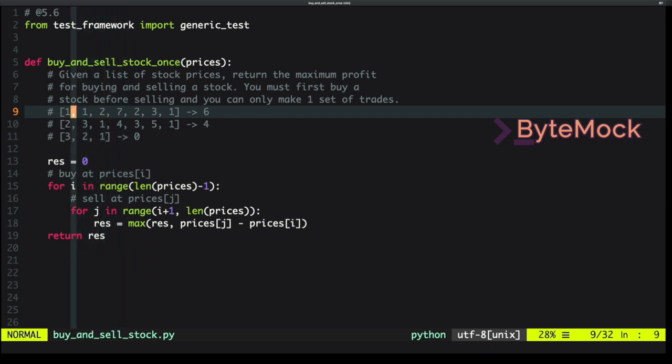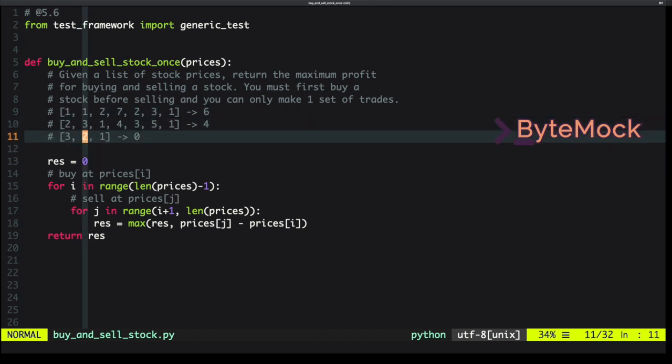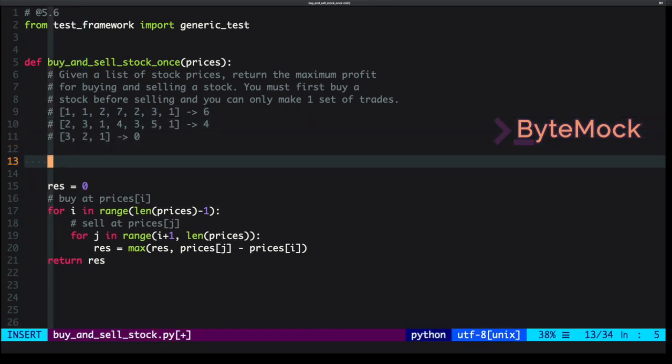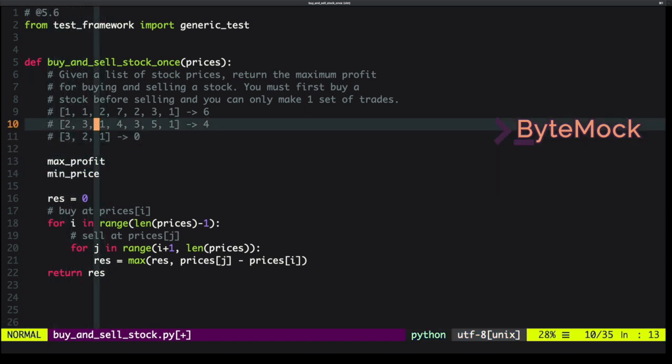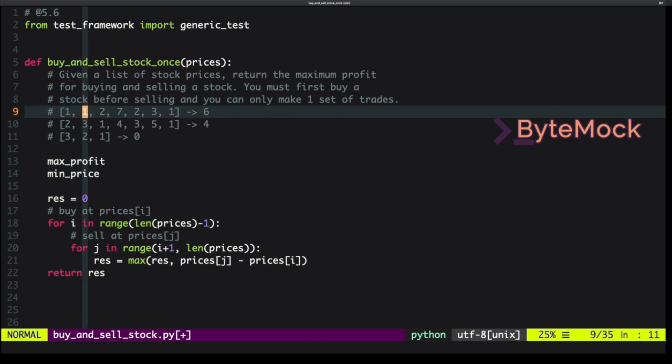So what we see is we can do this in one pass just by keeping track of 2 things. We need to keep track of the result, which is our max profit, and we need to keep track of min price, right? Because if we can buy it at some minimum price, then we're never going to buy it for higher, right? So when we have this 1 here, we're never going to buy it for 2, we're never going to buy it for 7.